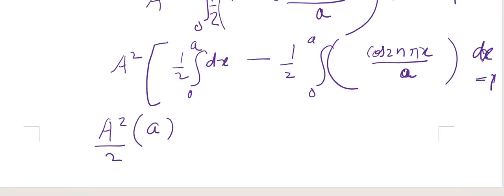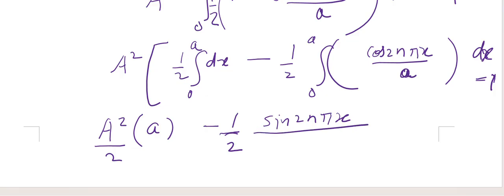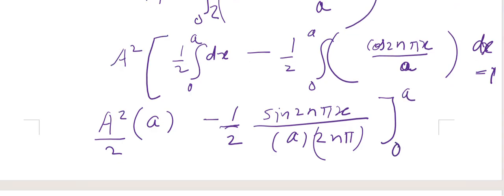The integral of cos 2n pi x by a will come out to be sine 2n pi x by a divided by 2n pi, within the limits 0 to a.